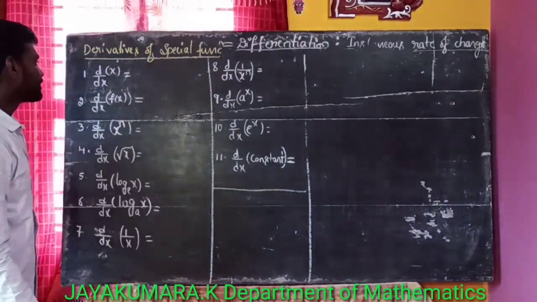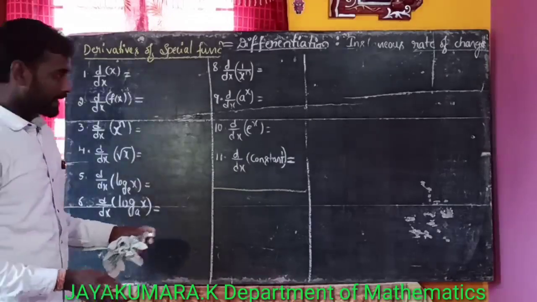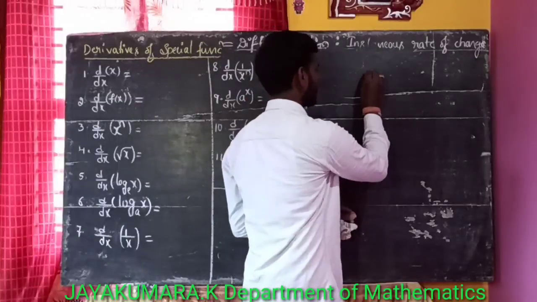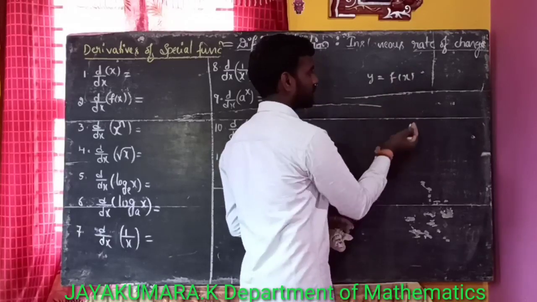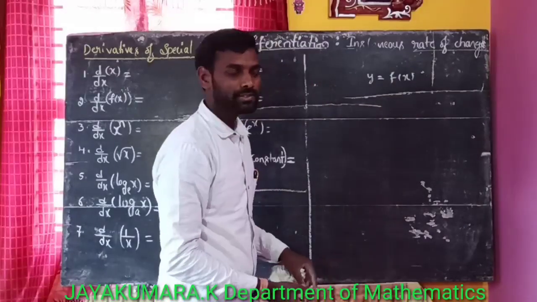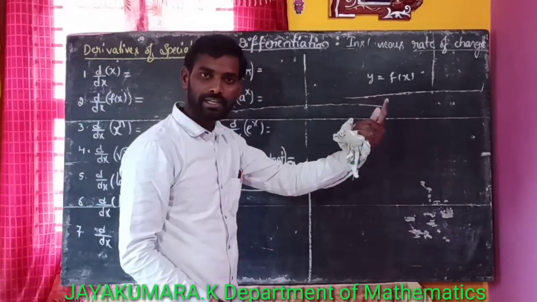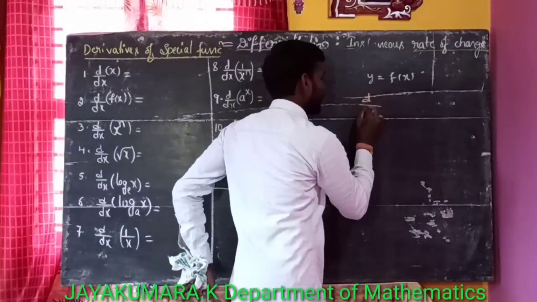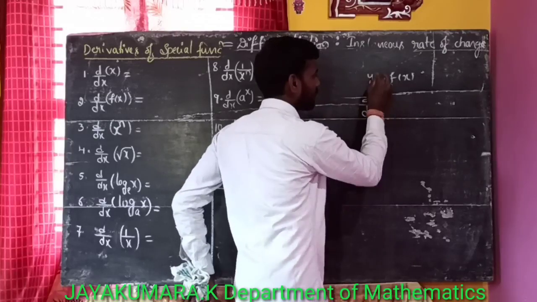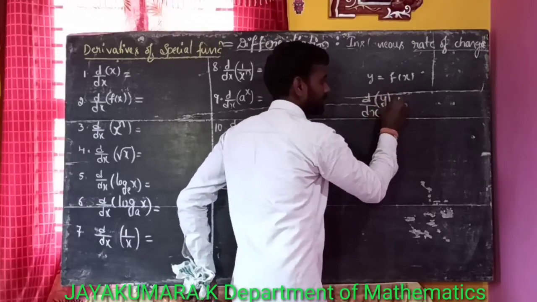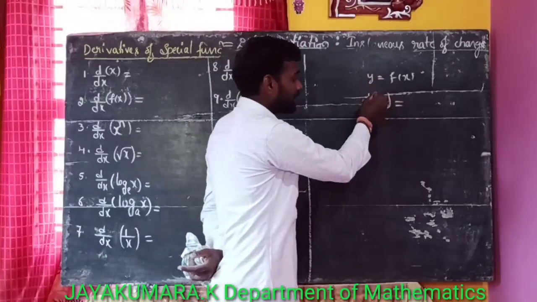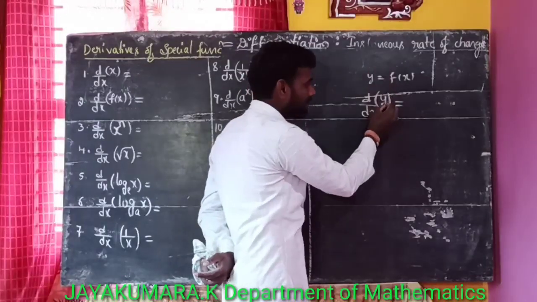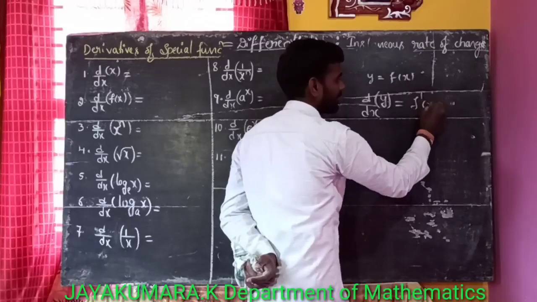Okay. Here, the derivative of y is what? Here y is equal to f of x, a function in terms of x. So differentiate this with respect to what? x. That means d by dx of the function. Derivative of the given function is called differentiation. d by dx of this function y is equal to what? f dash of x.